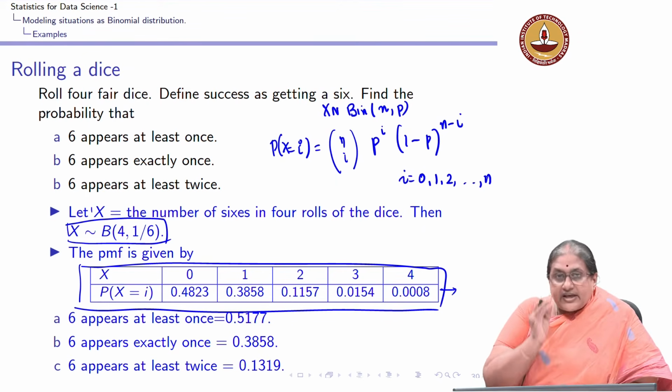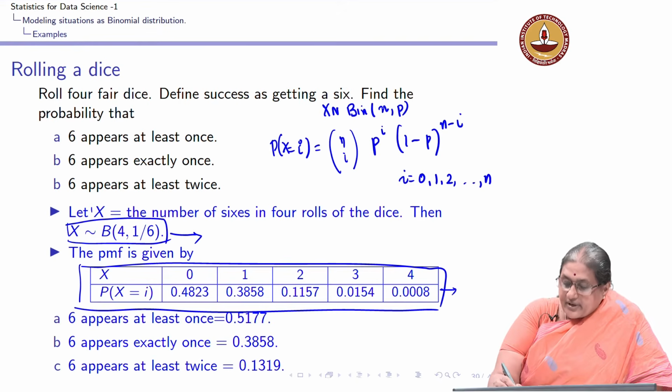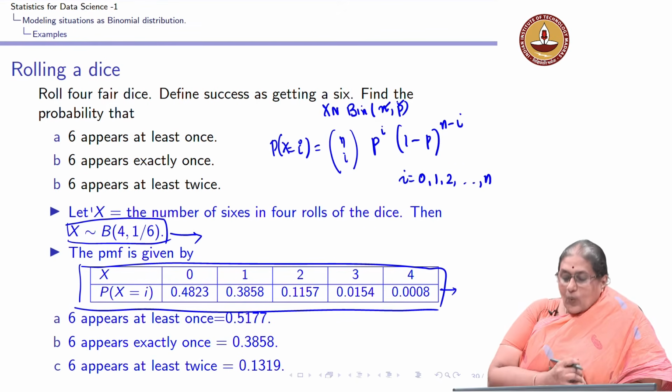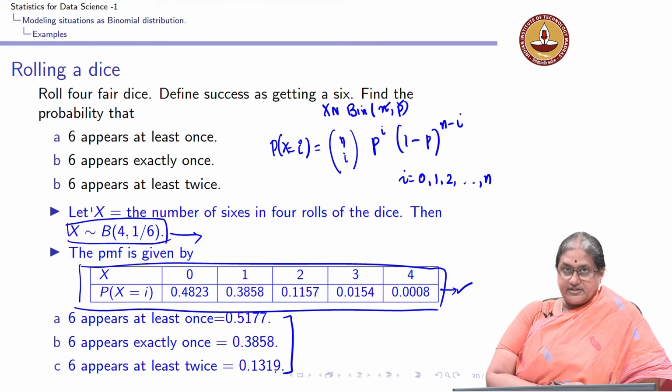So, the first key thing in any application is to identify the parameters n and p. Once you identify the parameters, you set up the probability mass function, and once you set up the probability mass function, you can answer the questions.